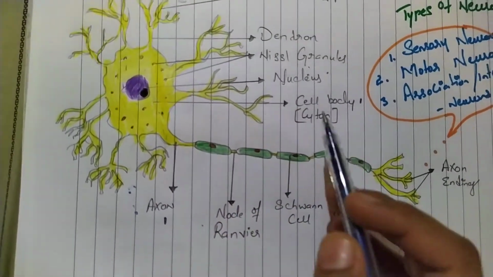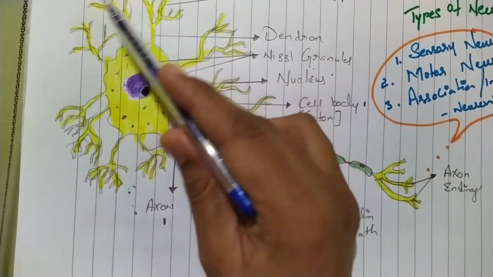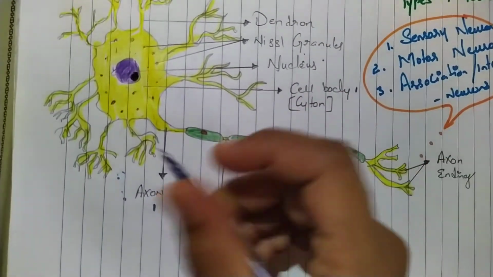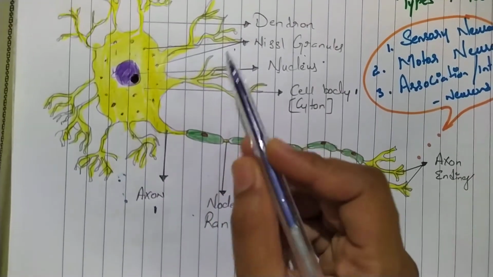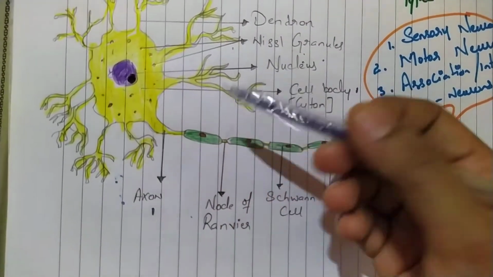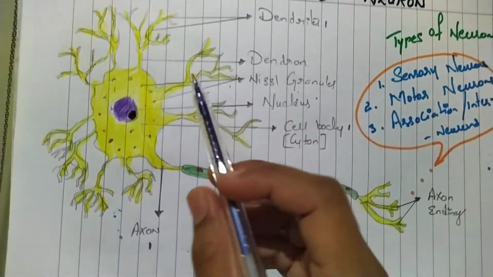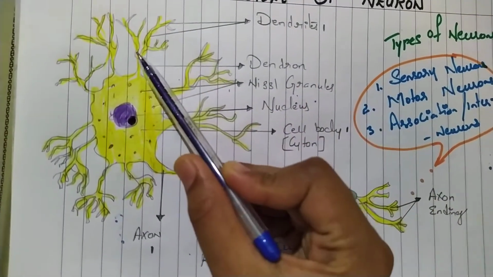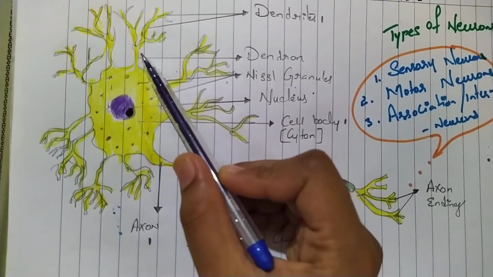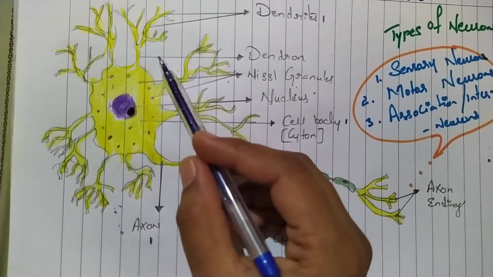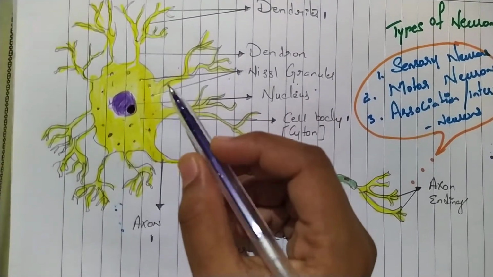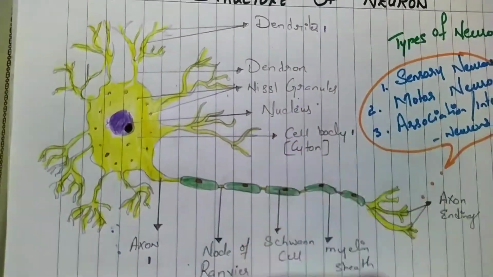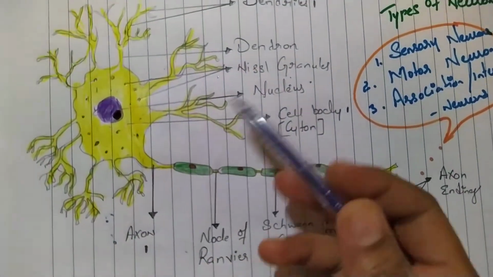So the next is the dendrites. As you can see, a hair-like structure. These are arm-like projections of the neuron. Through dendrites, a neuron is connected with the neighboring neuron. That means one neuron is connected to another neuron with the help of these dendrites. Through the dendrites, a neuron is connected, and it receives impulses from them. That means the passage of the communication takes place through this.